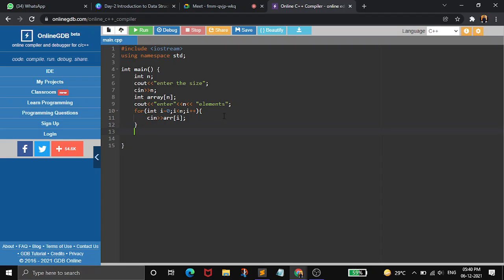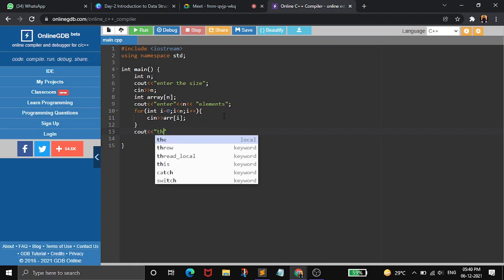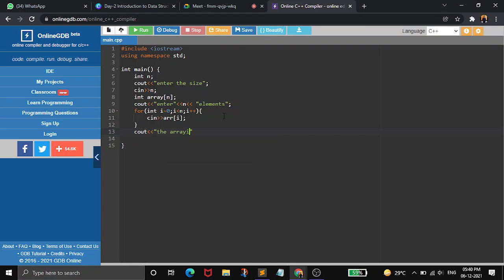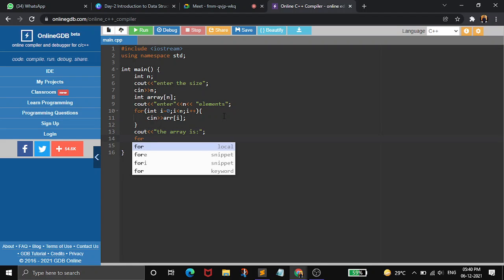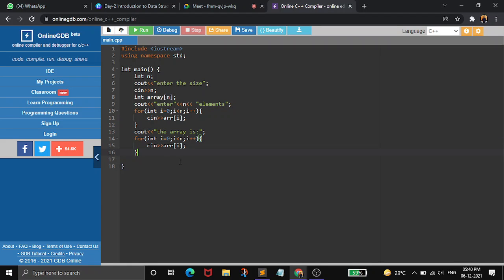Then once all the elements are taken, we can display the array. Again we have to use a for loop, so the same one we can copy, and we just have to show the output. So we can run this code now.